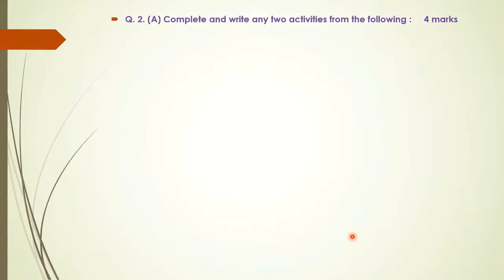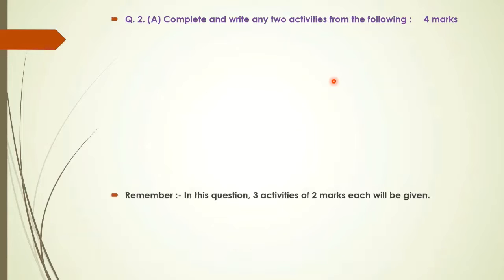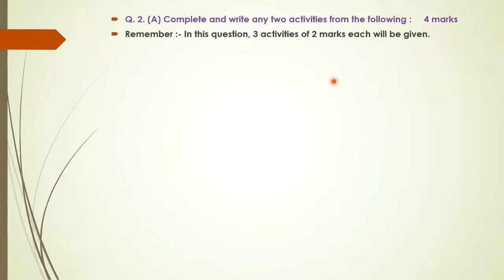Then question number 2A. Complete and write any 2 activities from the following. So here it is a 4 mark question. Here you will be provided with 3 activities of 2 marks each. Out of these 3 activities, you have to attempt any 2.